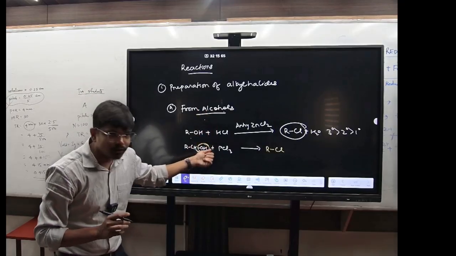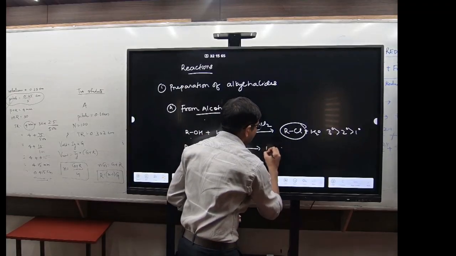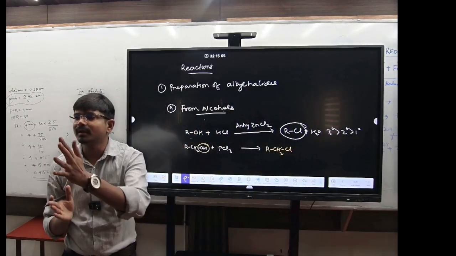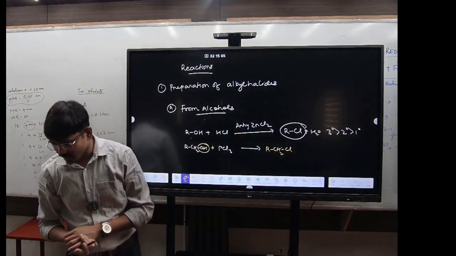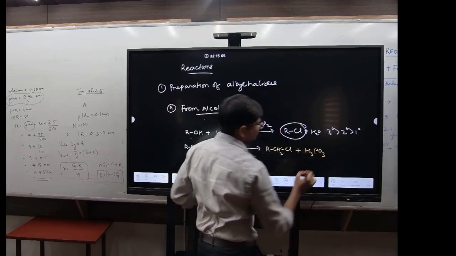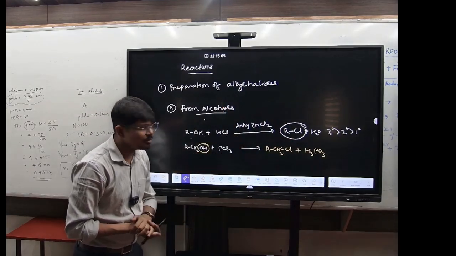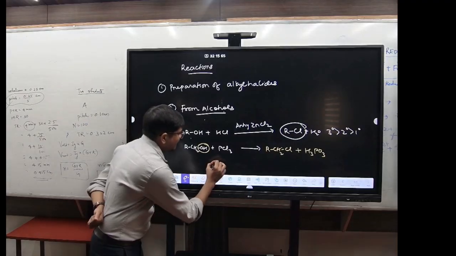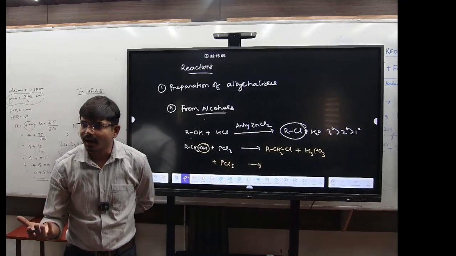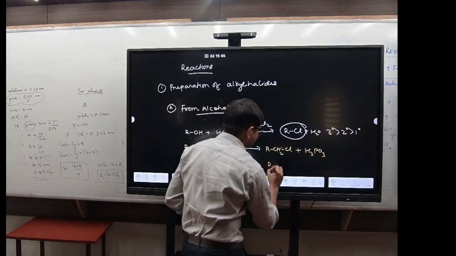So if you have the alcohol and you are adding PCl3, it will form RCH2Cl. OH is being substituted by chlorine. Got it? So write down plus H3PO3. Fine. Now suppose you are adding PCl5. What will it form? Again it will form RCl, again RCH2Cl.